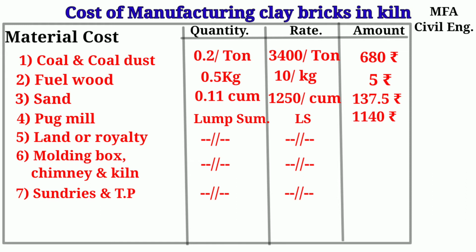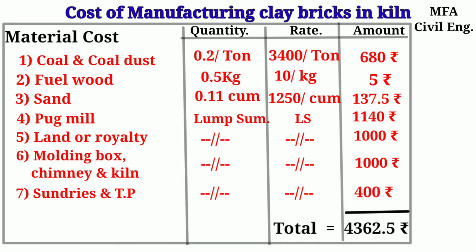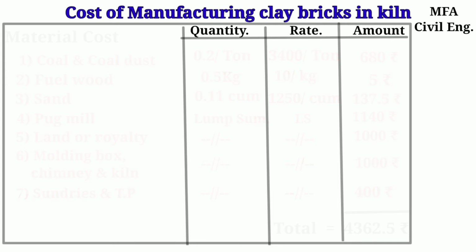The cost of the land or royalty is considered as 1000 rupees. Molding boxes, chimney and kiln charges are considered as 1000 rupees. And sun-rise tool and plant charges are considered as 400 rupees per 1000 standard bricks.